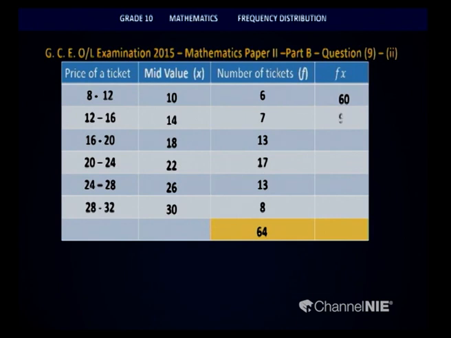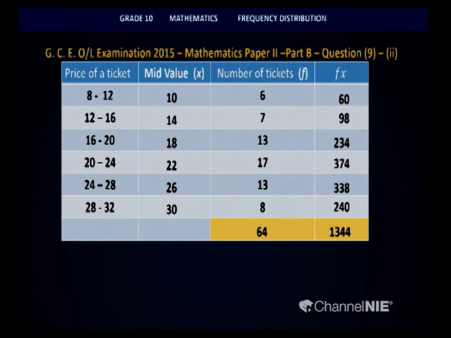14 into 7 is 98. Then 18 into 13 is 234. 22 into 17, it is 374. 26 into 13, what is the value, children? Let us see. Yes, 338. The last one, 30 into 8, 240. Now, we have to take the total or the sum of this column. So, the total will be 1344.